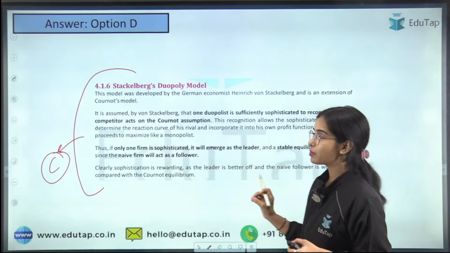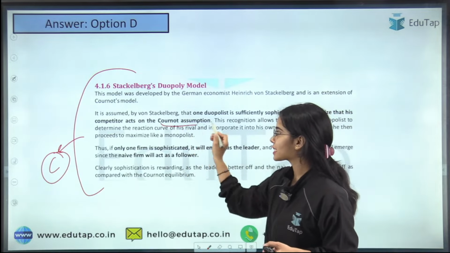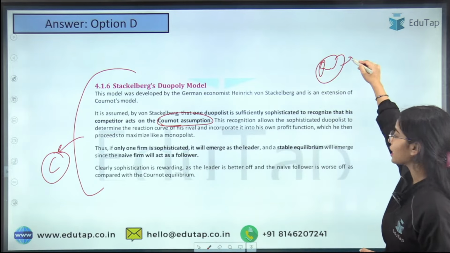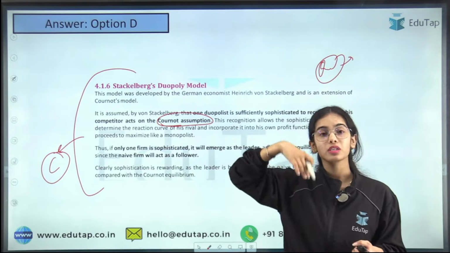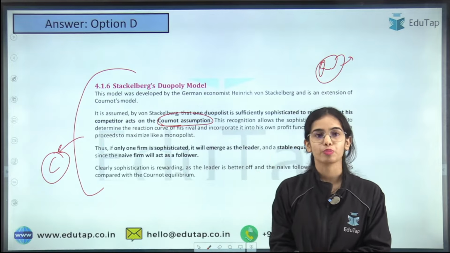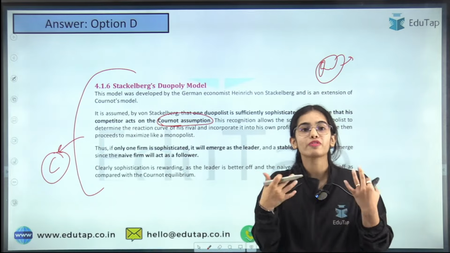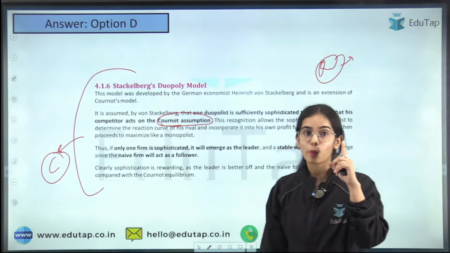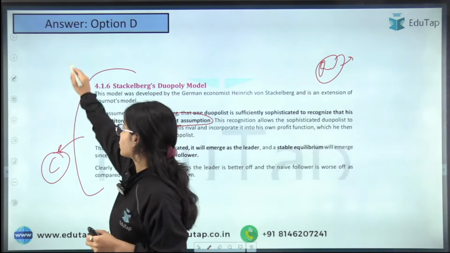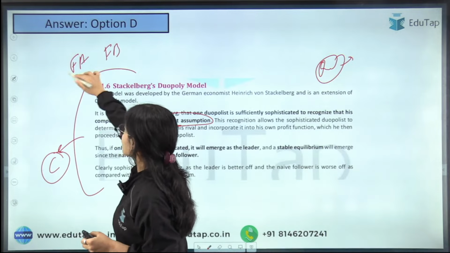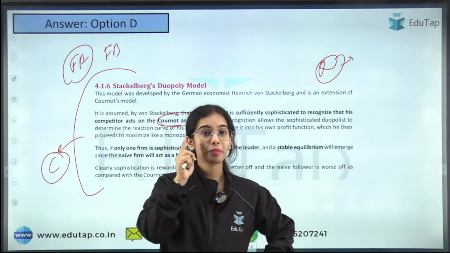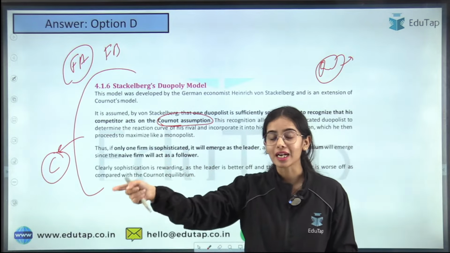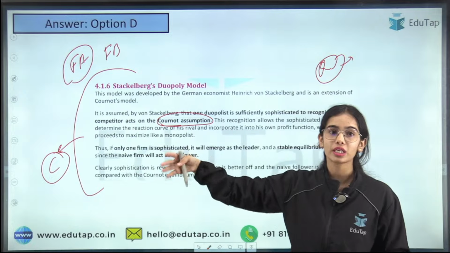So Stackelberg has taken the Cournot assumption that one firm is thinking that I will change my output and the other firm will not change its output. But Stackelberg has modified the model developed by Cournot. Let's say there are two firms, firm A and firm B. Firm A is very intelligent and knows that the other firm is working on this assumption.